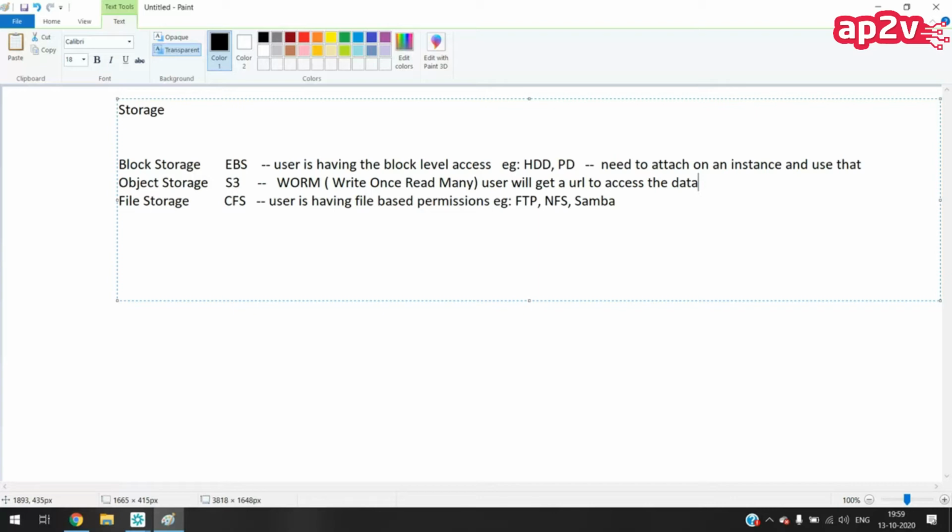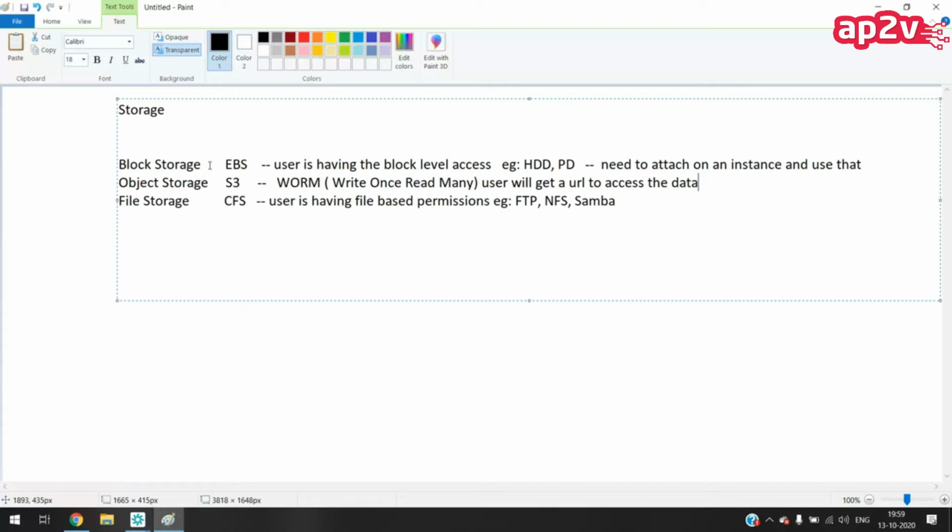So that is object storage. The benefit of object storage is the data will not be lost. We can say the data will be saved in multiple locations. So in Amazon, if you are saving some data into object storage, Amazon will save it in 3 different regions, we can say.